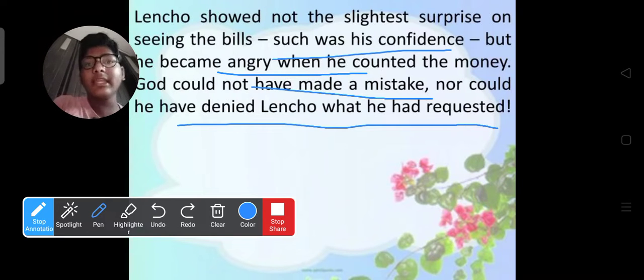And slowly Lencho counted the money, and he became angry because he asked for 100 pesos, but only 70 pesos reached him. The remaining 30 pesos were missing. He was not satisfied by getting only 70 pesos. He needed the remaining 30 pesos also. What he exactly thought was that God could not have made a mistake, nor could he have denied Lencho what he had requested. He thought that God wouldn't make any mistake. God definitely had sent the 100 pesos, but somewhere in the middle, from God to him, something had happened. Let's see what happened.